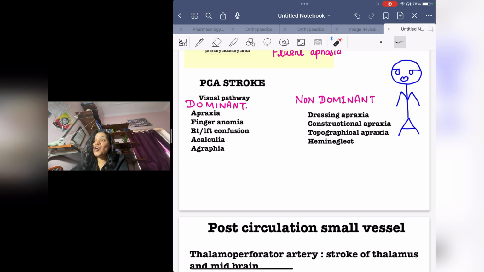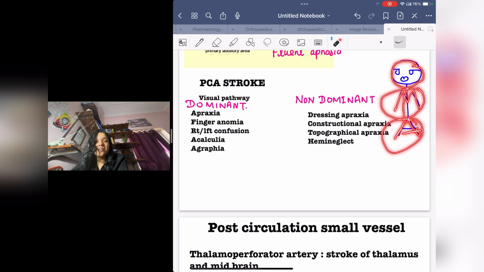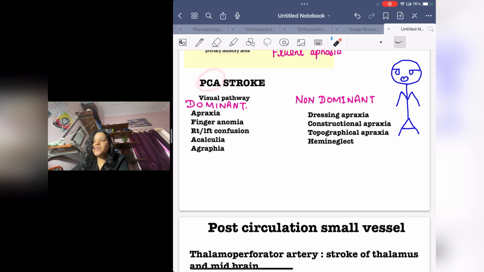Again, you have to draw a man. Again, you have to draw a man with the legs. This is for anterior cerebral artery stroke. With her upper limbs, middle cerebral artery stroke. And the man is wearing glasses like P. So this is posterior cerebral artery stroke. And the man is having big lips. Okay. So whenever there is a PCA stroke, it will cause visual defect